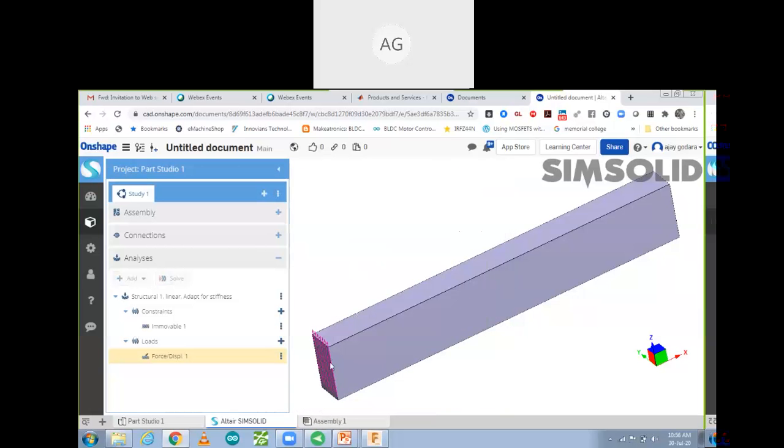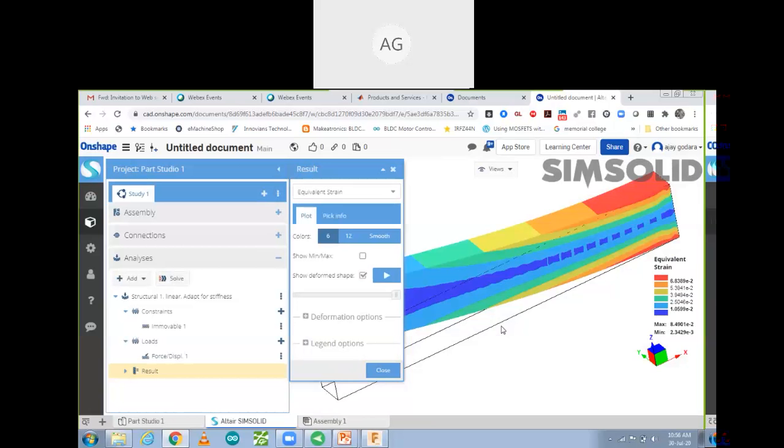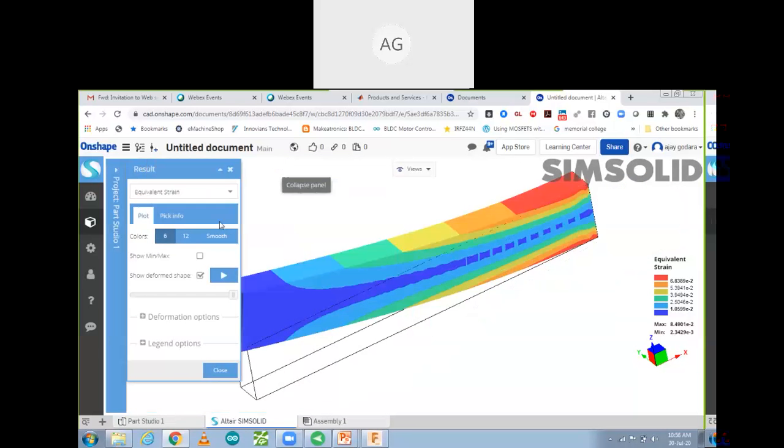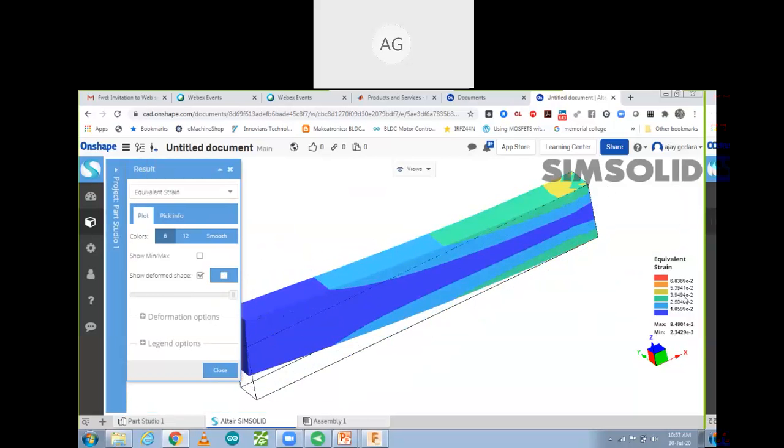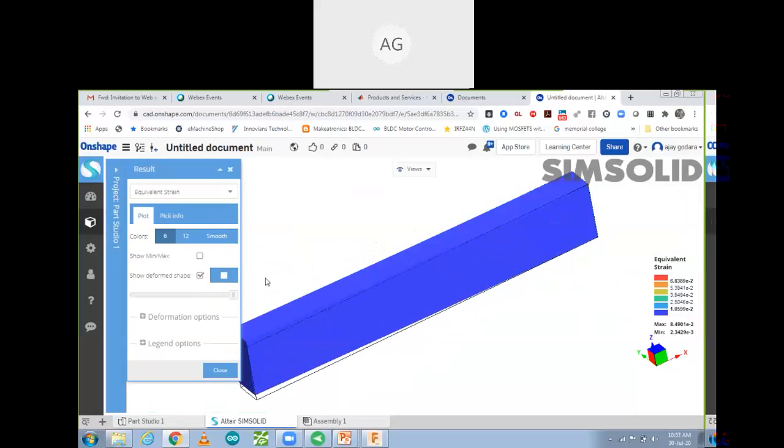So this one we are solving it. This one is get solved. So yes, now you can see it. You are getting more results because we have increased force also over here. So now how the material is get deformed. This one is fixed spot and we have applied force over here in this z direction. This one is the z. So you can check it how your stress is being produced. That is strain. So this one is simulations.